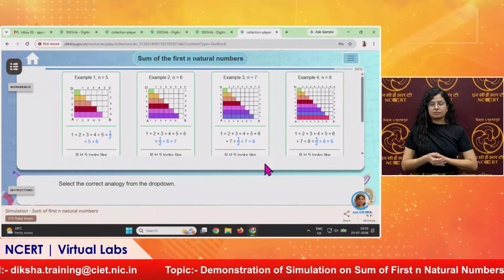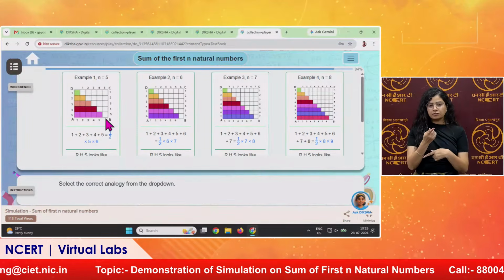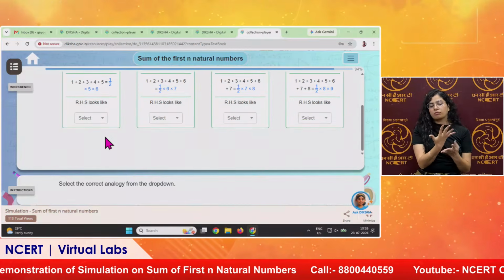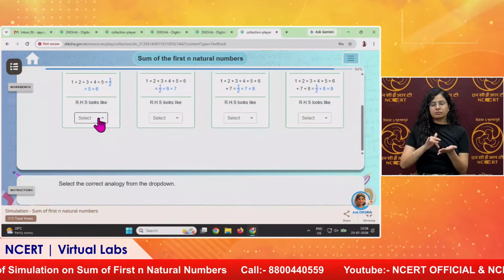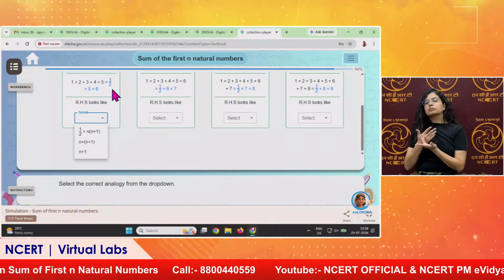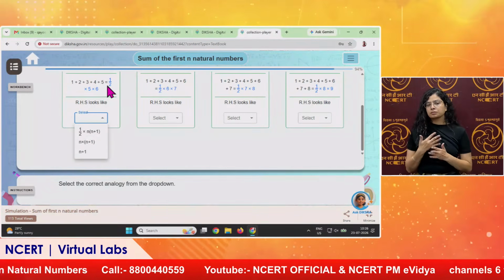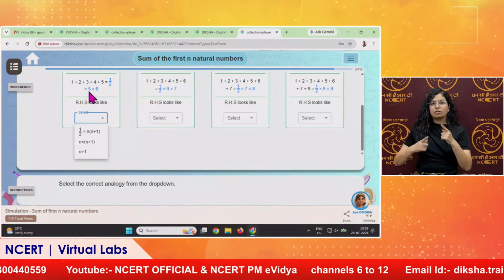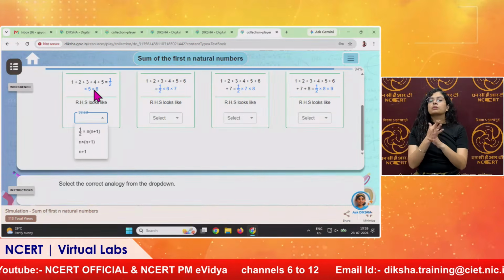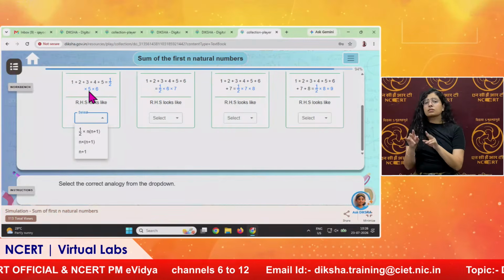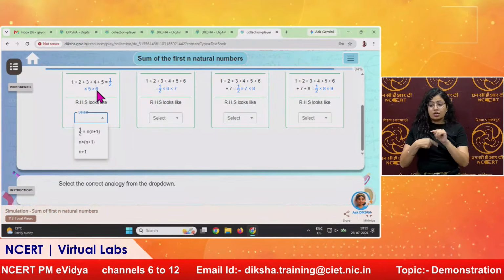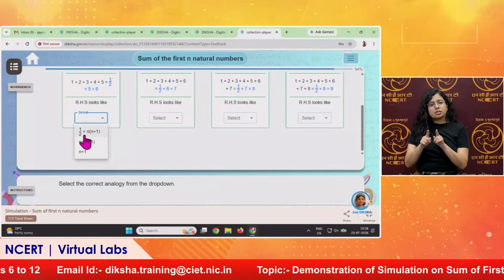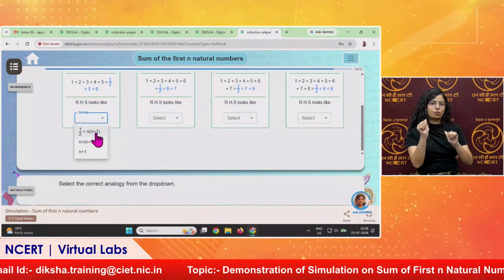Now we will click on the next button. We have seen all these cases. If you can observe, there were 5 numbers, and the area on the right hand side looks like what you can see. Observe here, what is the sum of the 5 numbers? It is half of length into breadth, that is 5 numbers are there, 5 is here and 6 is here. That means if this is n, this is n plus 1, it is 5 plus 1 is 6. So it resembles this formula, half of n into n plus 1.